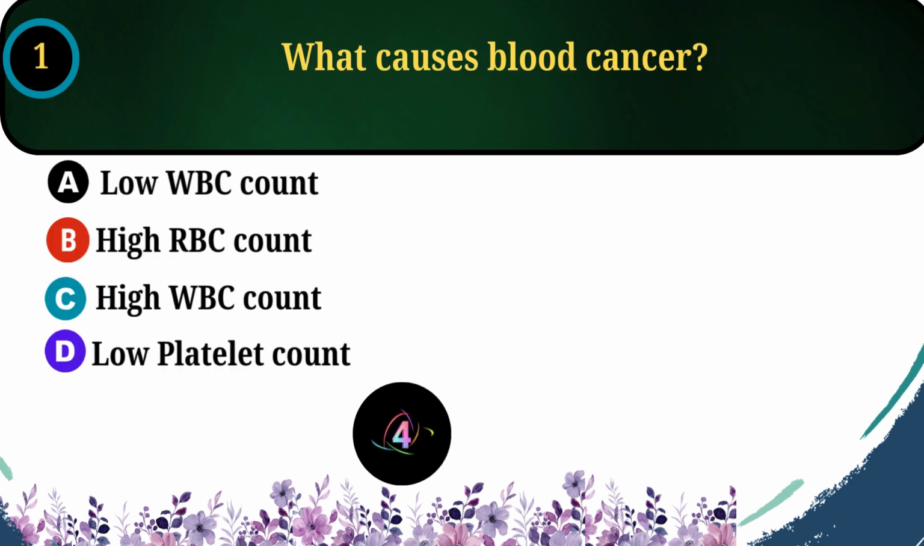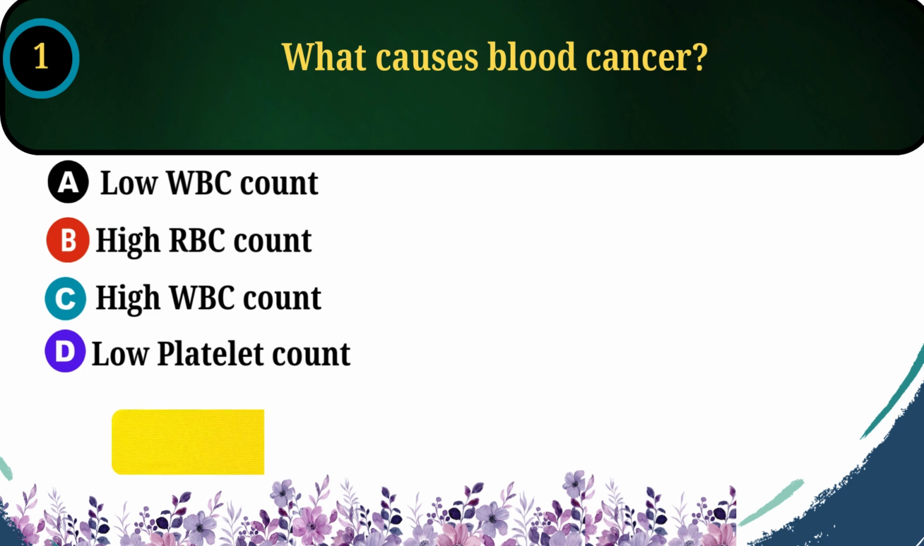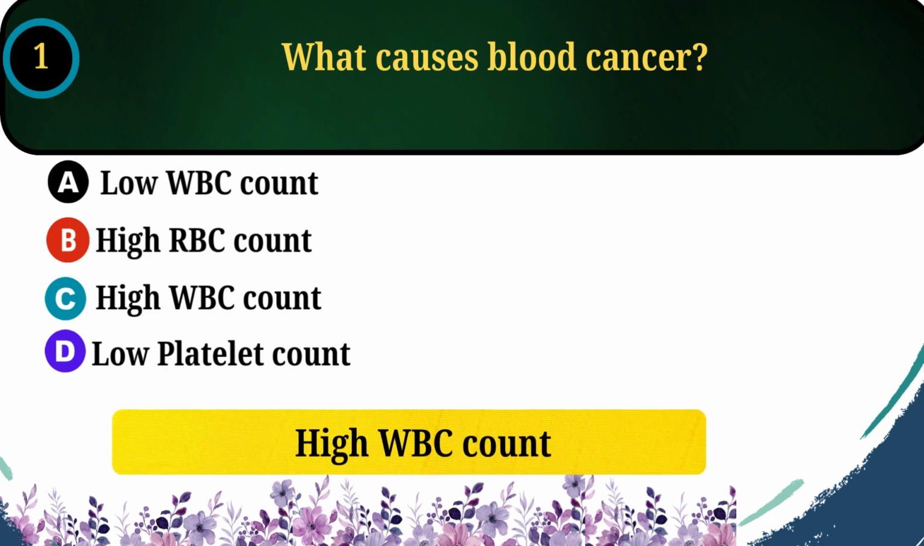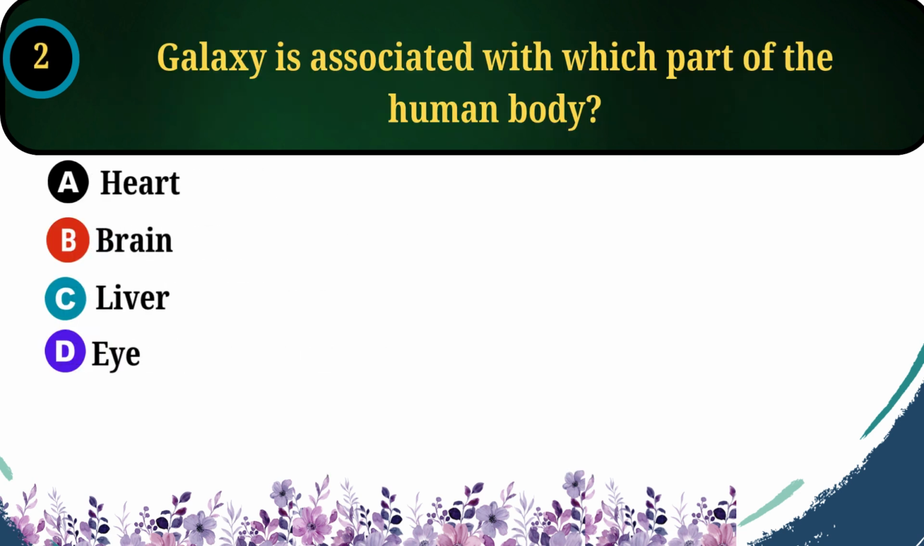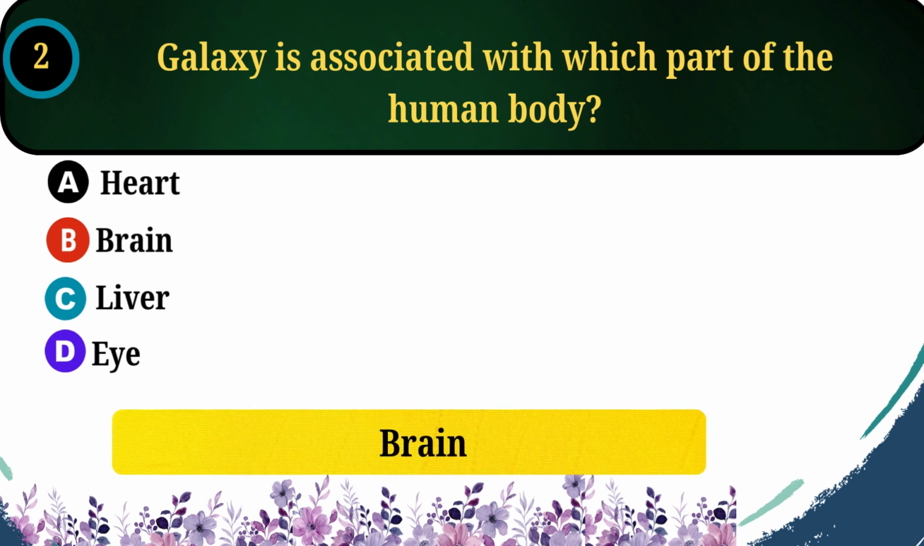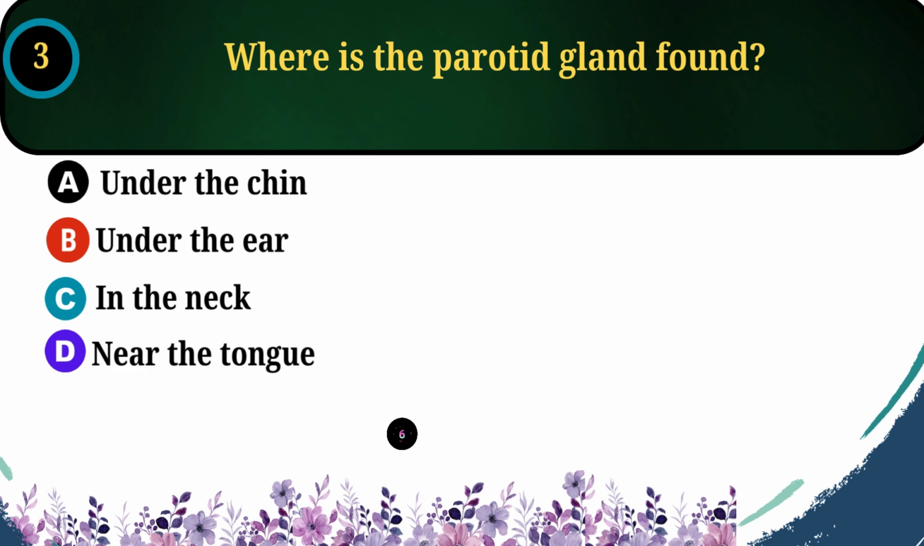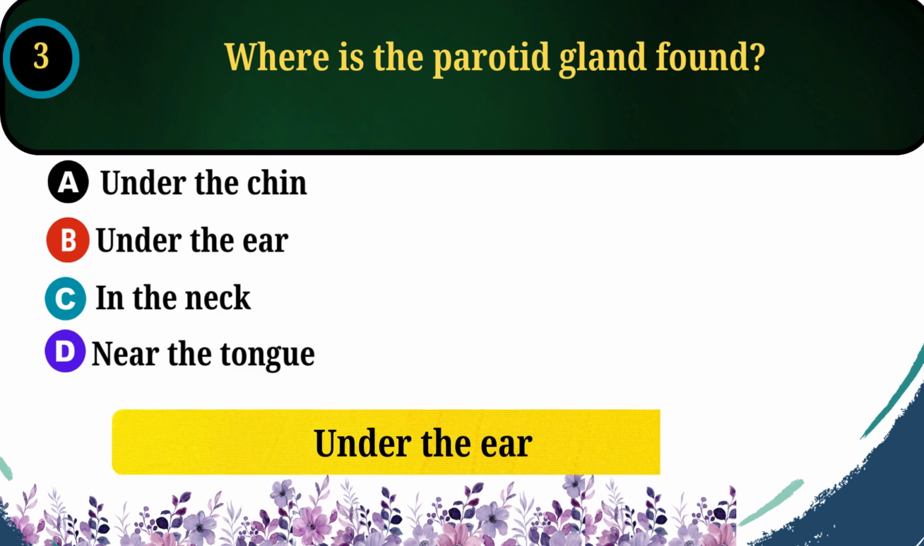1. What causes blood cancer? Answer. High WBC count. 2. Galaxy is associated with which part of the human body? Answer. Brain. 3. Where is the parotid gland found? Answer. Under the ear.